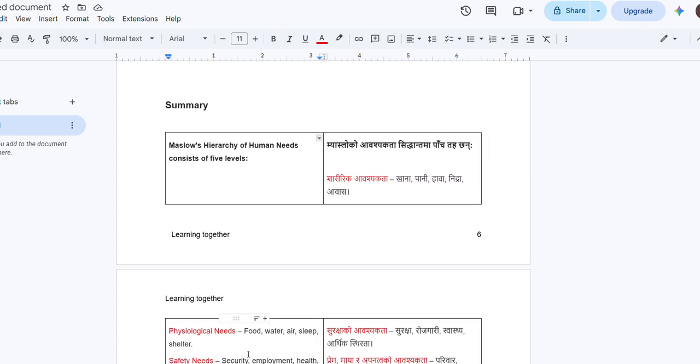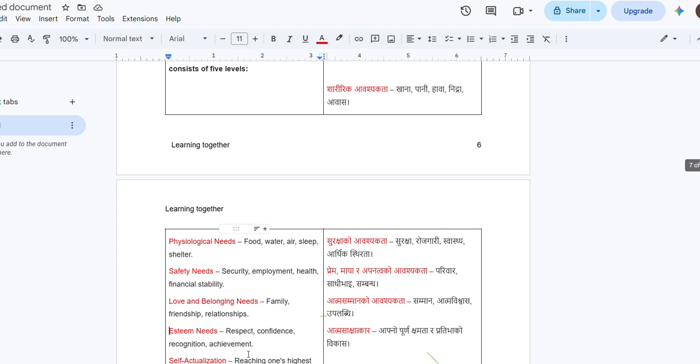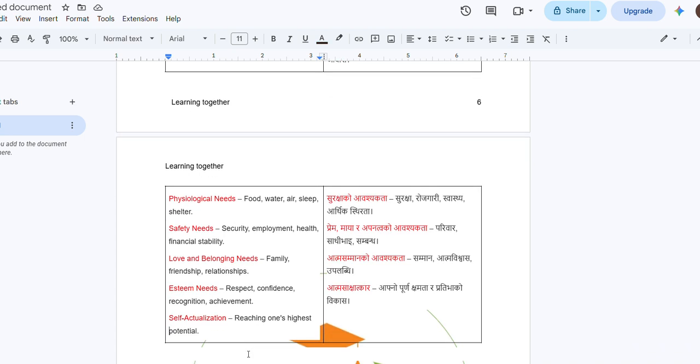Now we are going to look for the summary. Maslow hierarchy of human need have five level: physiological need, safety, love and belonging, self-esteem, and self-actualization.